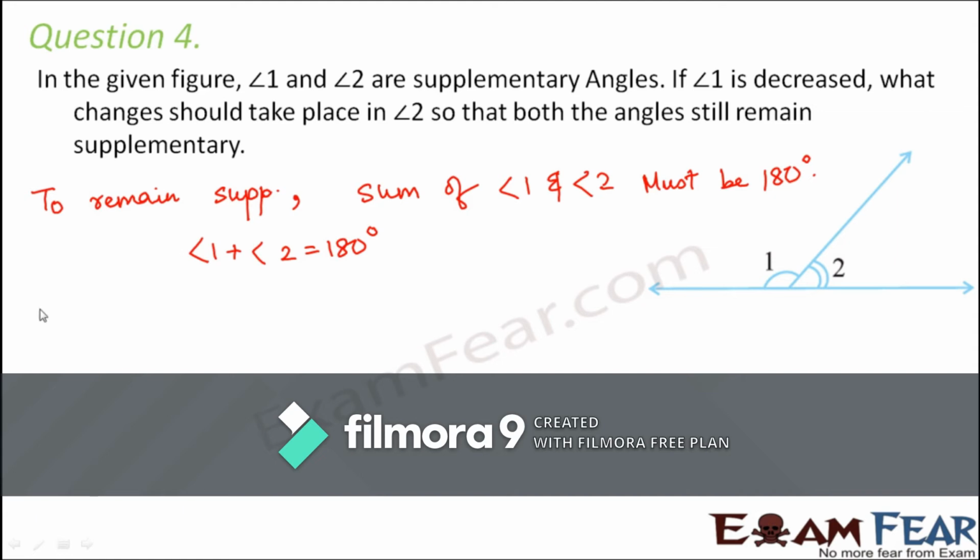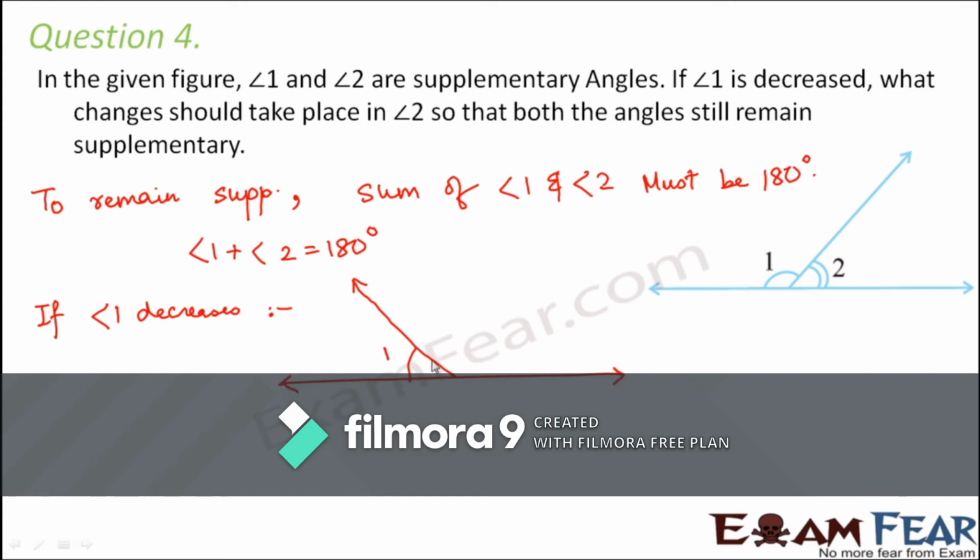Now let us assume that angle 1 decreases. So let us draw the diagram in that case. What would happen? Let us say angle 1 has decreased. Initially angle 1 was an obtuse angle. Let's say that it has decreased considerably and it has now become an acute angle, that is, an angle less than 90 degrees. So it has reduced this much. In this case, what is happening to angle 2?